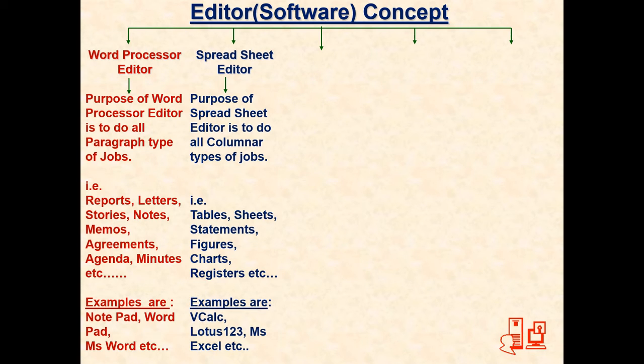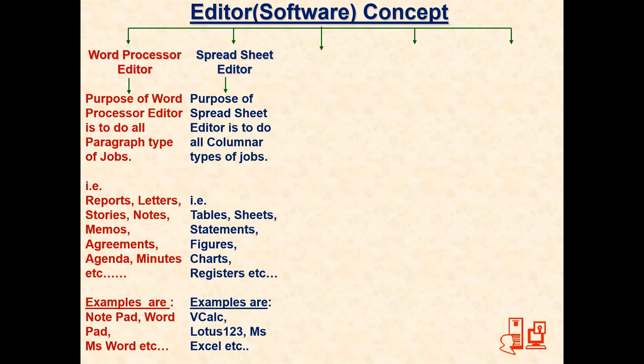What are they? The very first software that came into the market was VisiCalc. It was developed by a German scientist. But after a very short time, we had a better choice with Lotus 123. It was very popular in the last 20 years. It is still popular in the market. But the latest development is MS Excel.